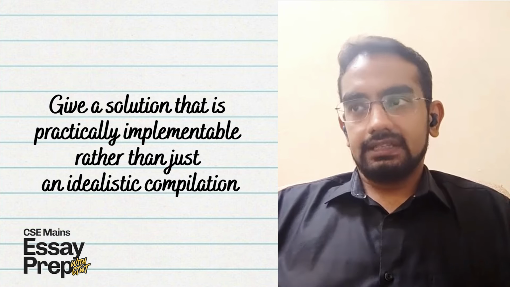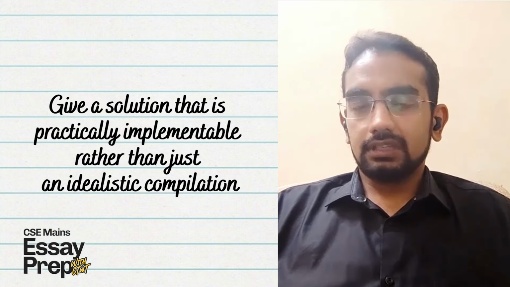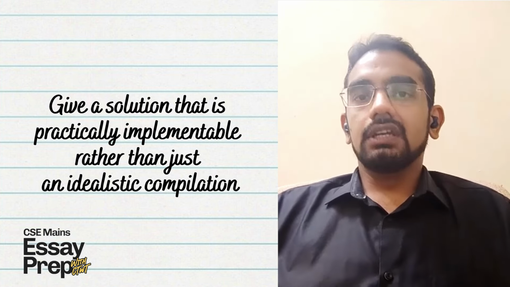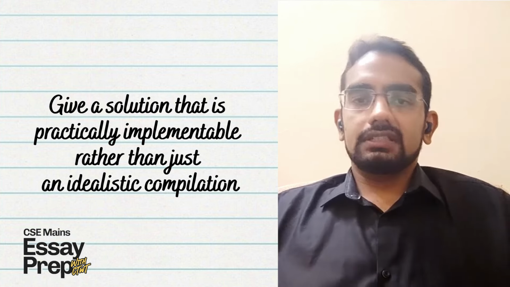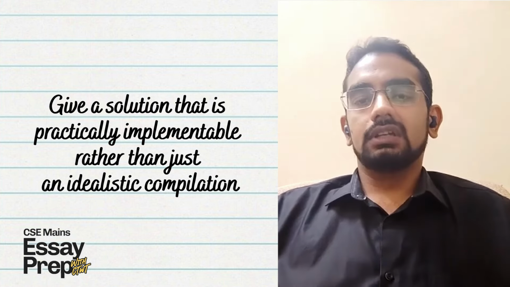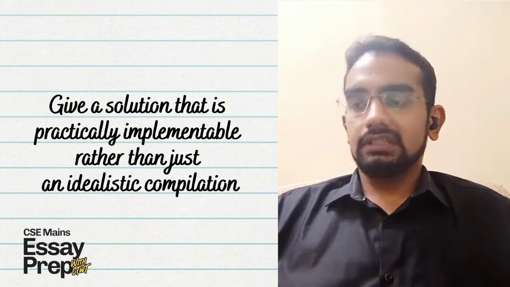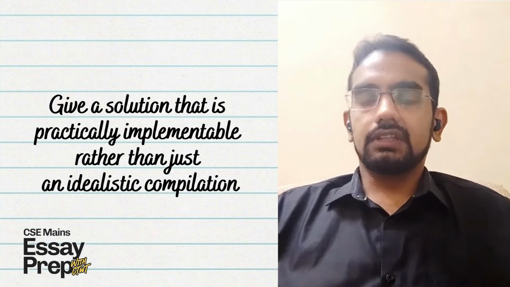Okay, so idealistic compilation can be step one, but then what the government can do, what the government is doing, what NGOs and civil society organizations can do, what you as an individual can do, and then what kind of future can we look to. This should be the structure of the conclusion.